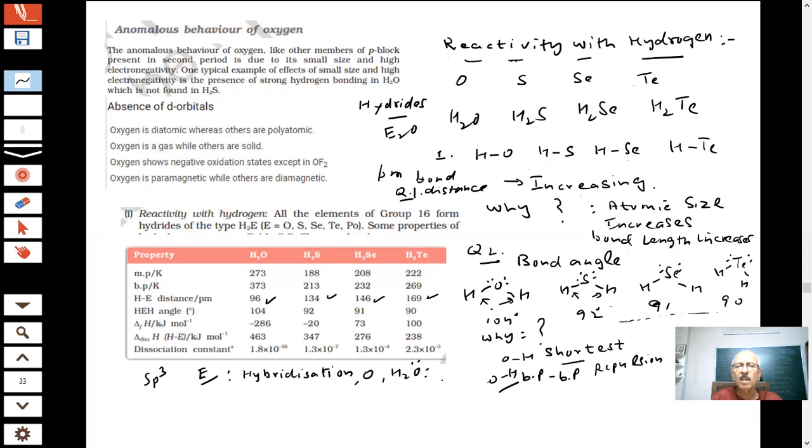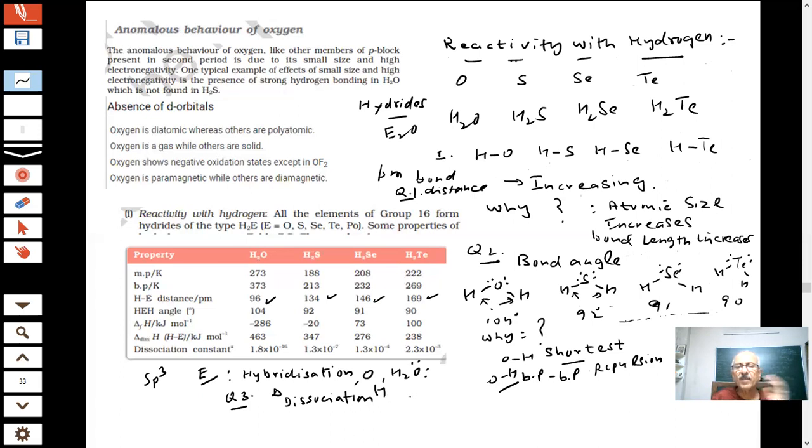Bond angle done. Then question 3: this is the dissociation enthalpy. Delta dissociation enthalpy. What is that? It is the enthalpy required to break the bond.